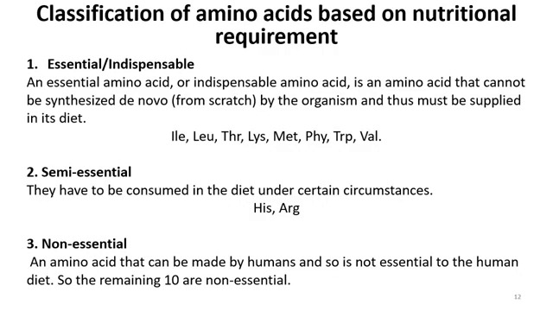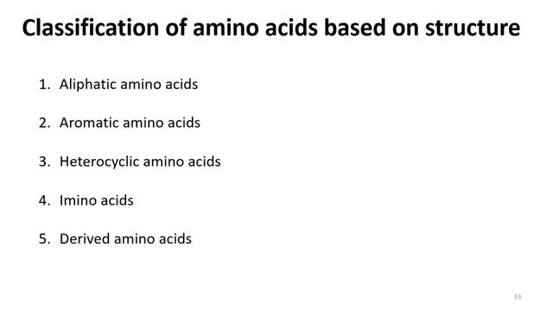And the rest of the amino acids are those that our human body can make, and they are not essential to consume in the diet, so these amino acids are called non-essential amino acids. As we know there are a total of 20 amino acids, so the remaining 10 are known to be non-essential. Then we have another way by which we can classify amino acids, based on the structure. These amino acids are basically categorized in these categories.